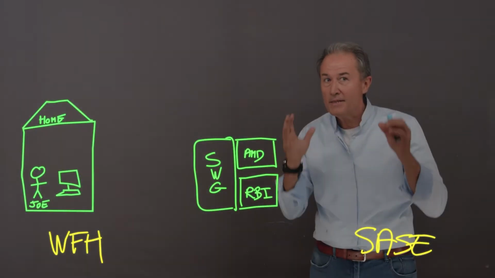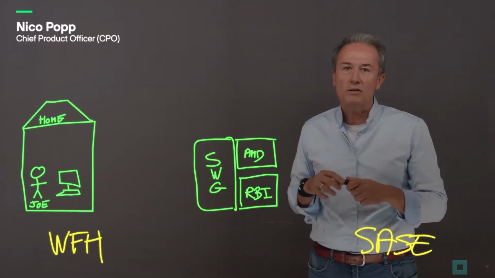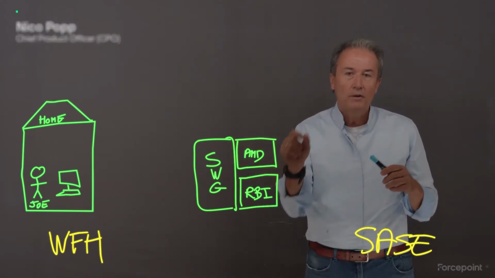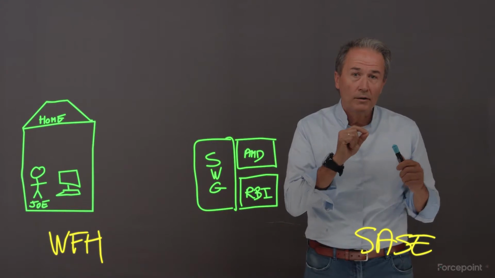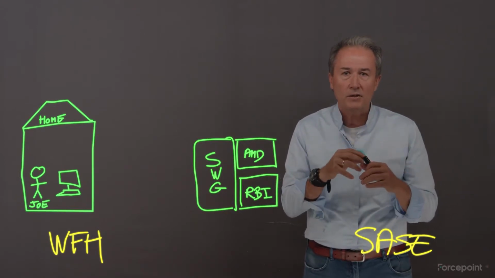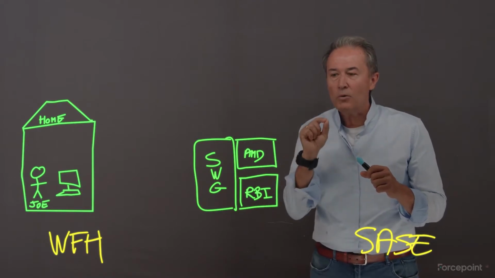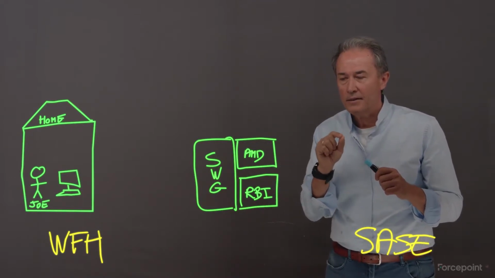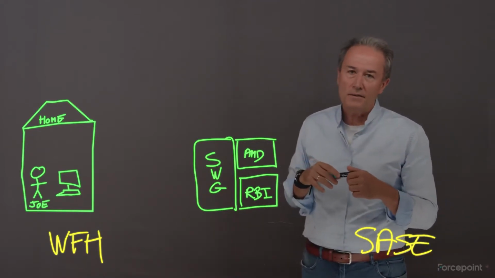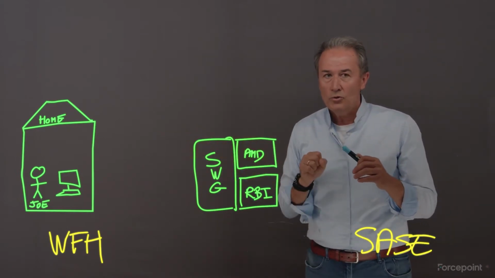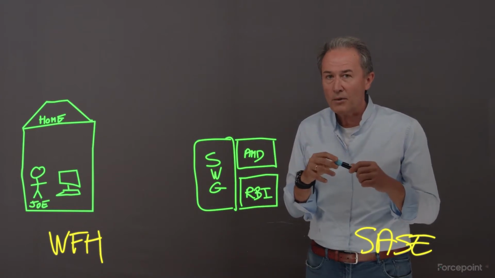Now we talk about the second role, the second mission of SASE, which is really to connect Joe to the work resources, the work application, and to secure the data. The magic word here is connect. And that's something that we didn't discuss in the first part, which is to connect Joe to the software, the secure web gateway in the cloud.